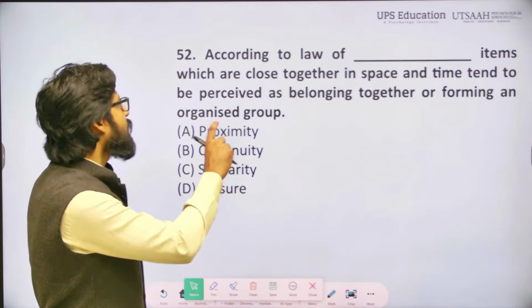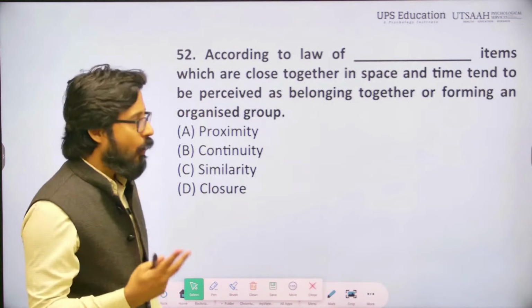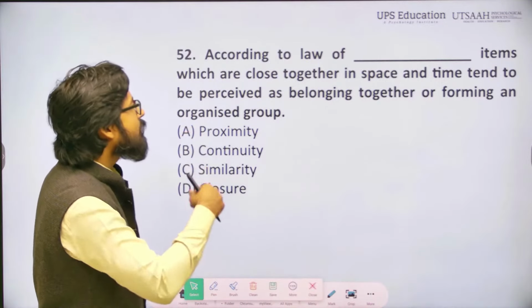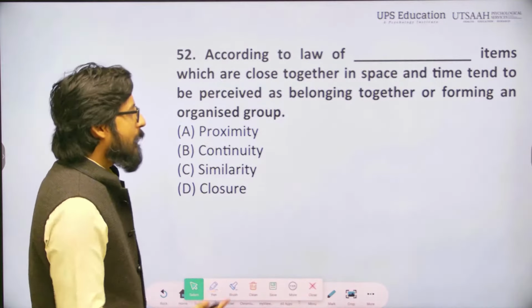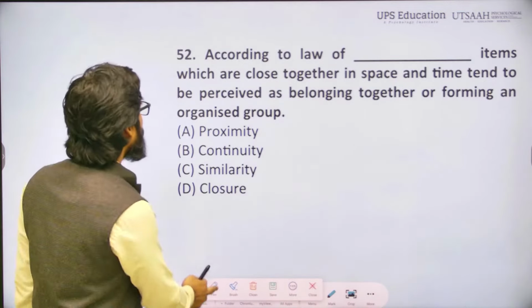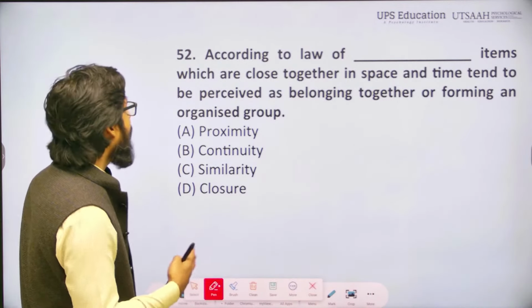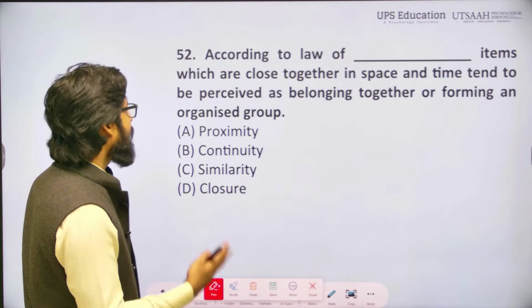So here you see, according to which law, items which are close together in space and time tend to be perceived as belonging together or forming an organized group. The correct answer is proximity. A, proximity, that is nearness. We can take one example of nearness.